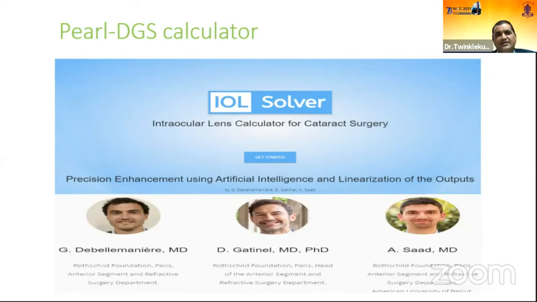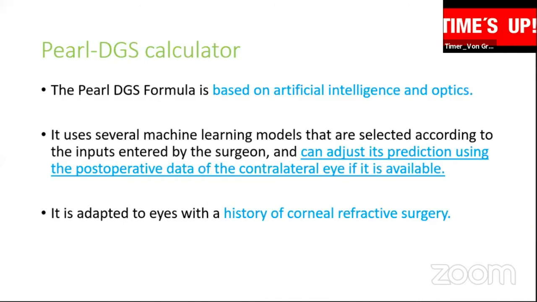Now, another formula is the OLCR calculator. These three gentlemen have introduced this calculator. It is also based on artificial intelligence and optics. But the very good part of this calculator is that it can adjust its prediction using the postoperative data of the contralateral eye if it is available. So any refractive surprise or fallacies which you received in the first eye can be corrected by this calculator in the other eye.